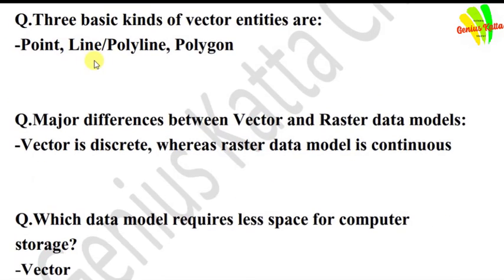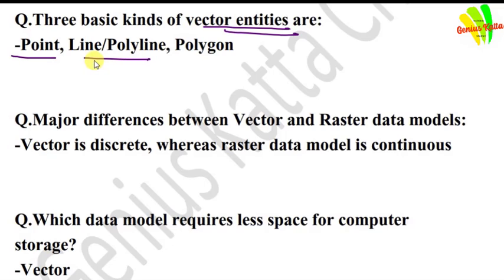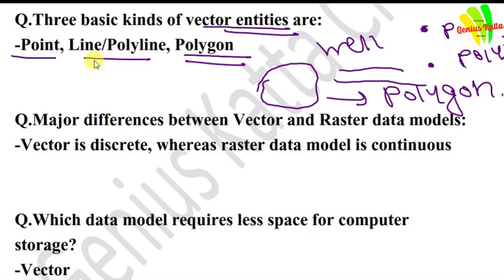Three basic kinds of vector entities are point, line or polyline, and polygon. For wells, point; for river, polyline; and for farm or building, polygon.